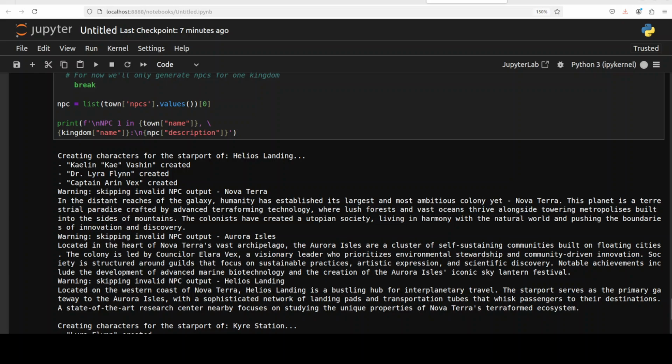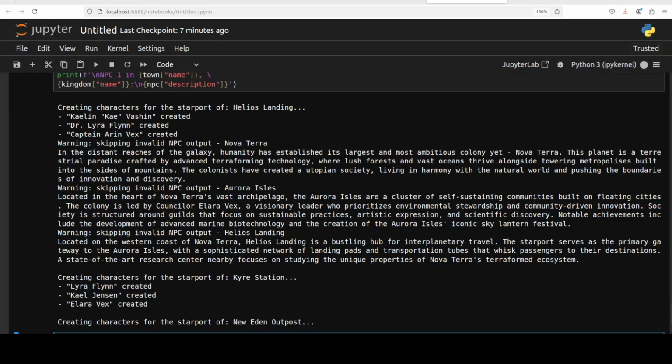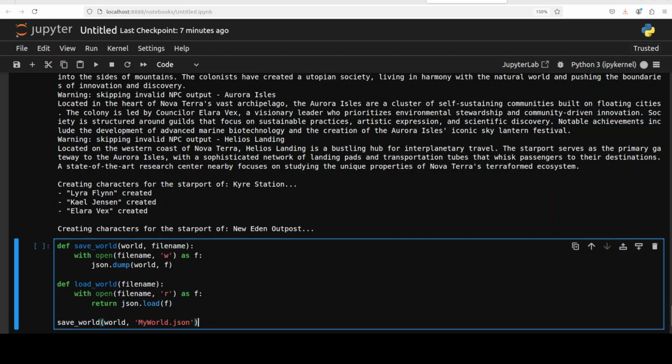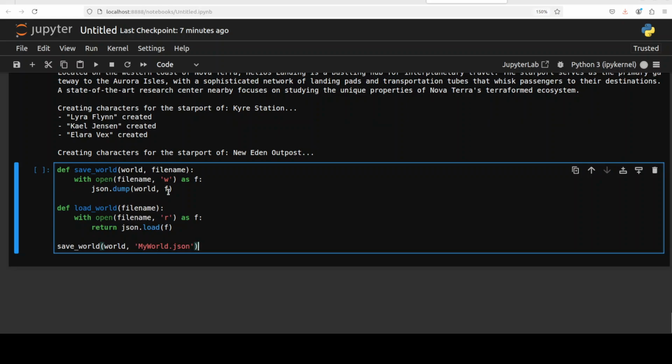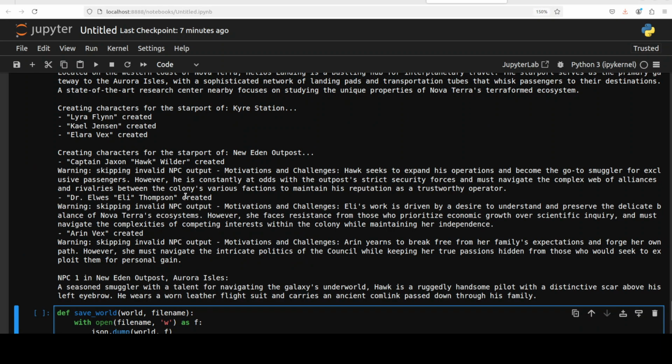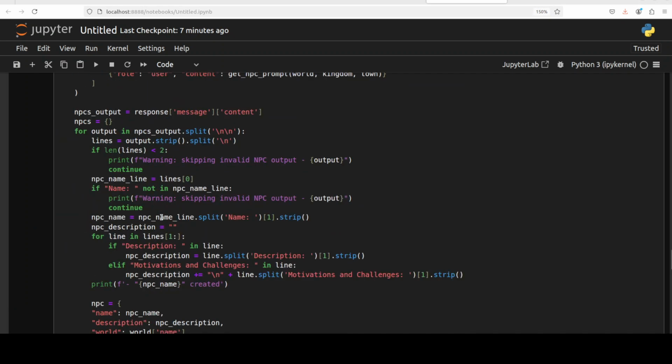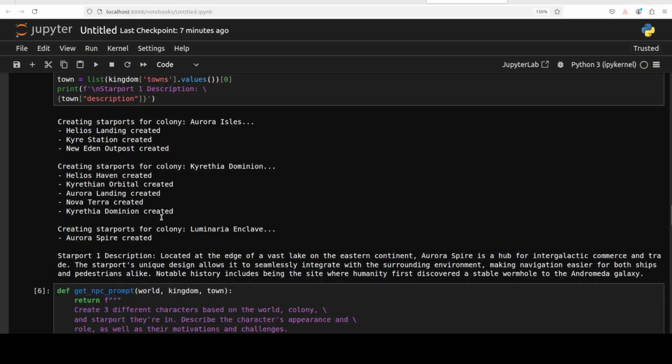And there you go. It has created a few NPCs in each of those. You can ignore these warnings for now. Okay, so these are the characters which it has created. Now we can define these functions to save the world. It's a simple function where I think it is still running, I believe. Okay, it is done now.